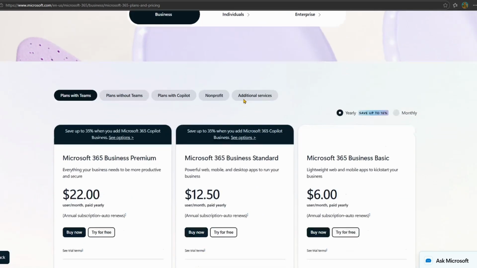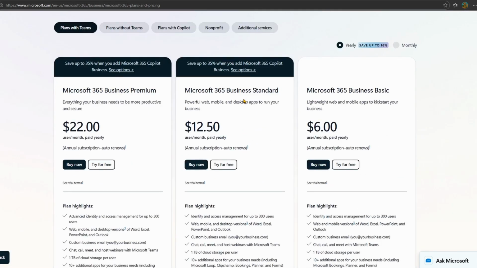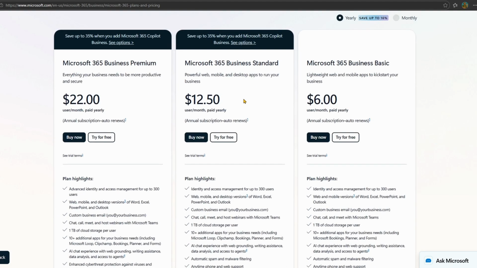So this is for individuals, but there are also options for business. For business, it's a little bit more in depth, so I'm going to leave that up to you to explore, but just keep in mind that it's fairly similar to the plans we just looked at, but there are a lot more features specifically for business, like custom business email, for example. So it's just something to keep in mind.